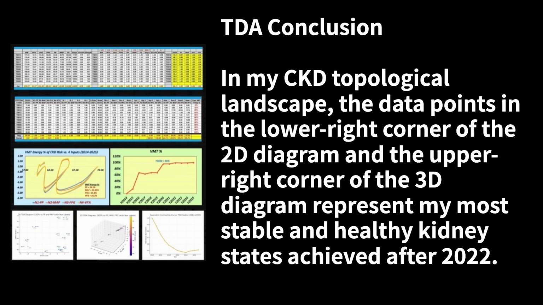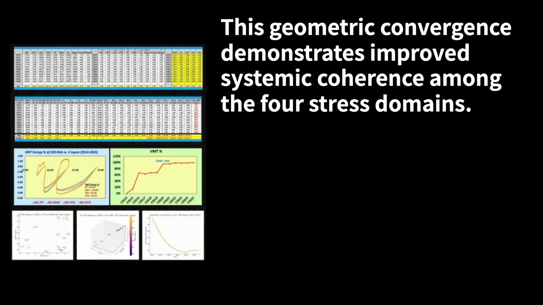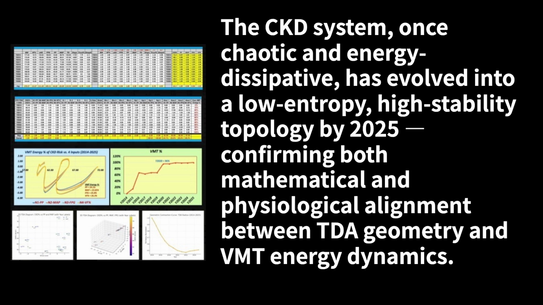TDA conclusion. In my CKD topological landscape, the data points in the lower right corner of the 2D diagram and the upper right corner of the 3D diagram represent my most stable and healthy kidney states achieved after 2022. This geometric convergence demonstrates improved systemic coherence among the four stress domains. The CKD system, once chaotic and energy dissipative, has evolved into a low entropy, high stability topology by 2025, confirming both mathematical and physiological alignment between TDA geometry and VMT energy dynamics.